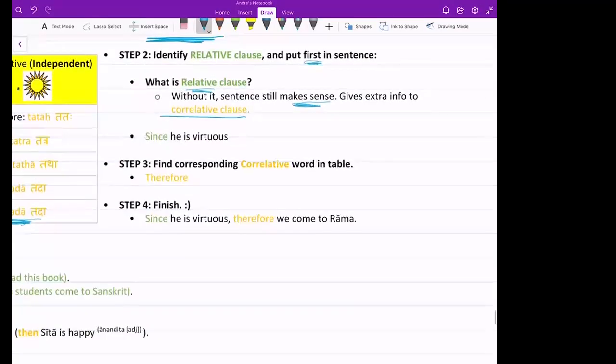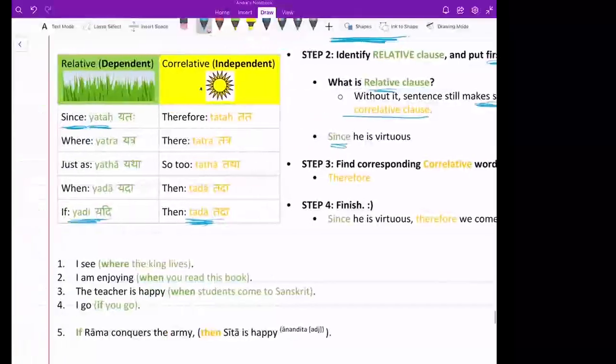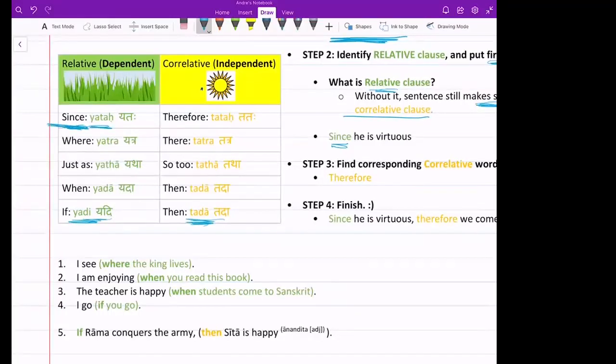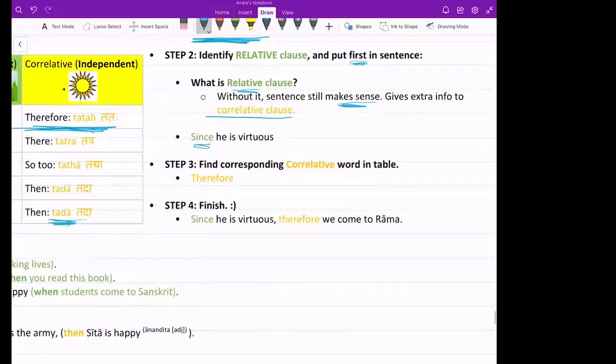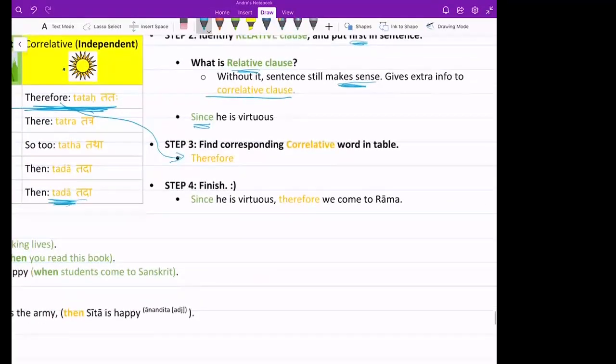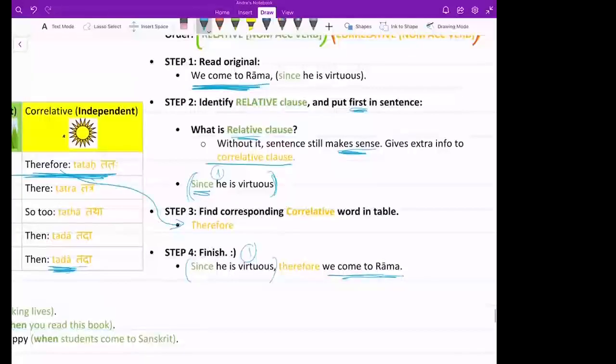Next step, find a corresponding correlative word. How do you do that? You take the word since, there it is, and you find a corresponding correlative, tataha. There it is. I put therefore, I put it right there. And then step 4, finish. Since he is virtuous, so notice, I did not change the order. It's still number 1 in the sentence. Number 1, number 1. What did I do here? We come to Rama. All we did was we transferred the sentence to the end and we added the correlative word. That's all we did.